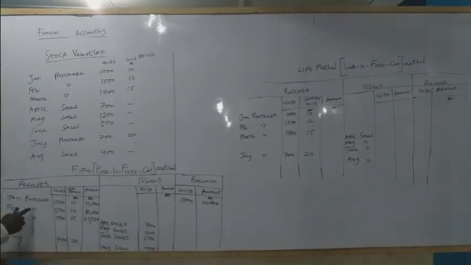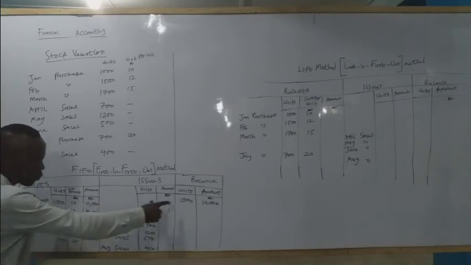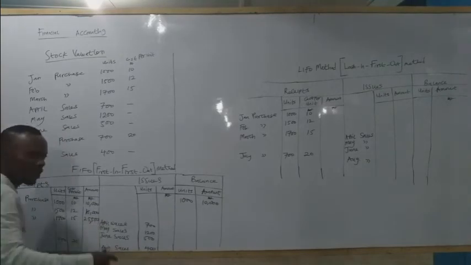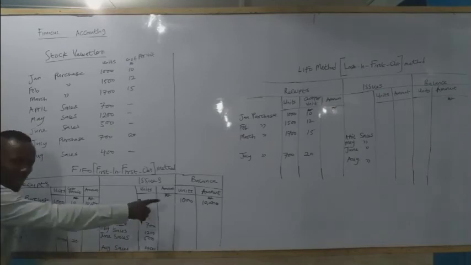Then February, we purchased 1,500 at 12 naira, which is 18,000. Now we have not sold anything again, meaning that at the end of February, our balance will increase. We were already having 1,000 units, so we add the February purchase to the balance.